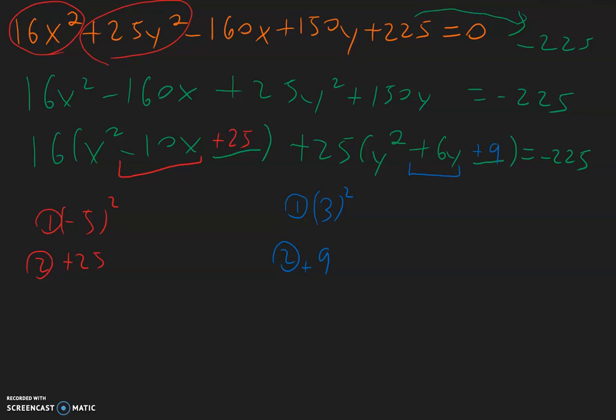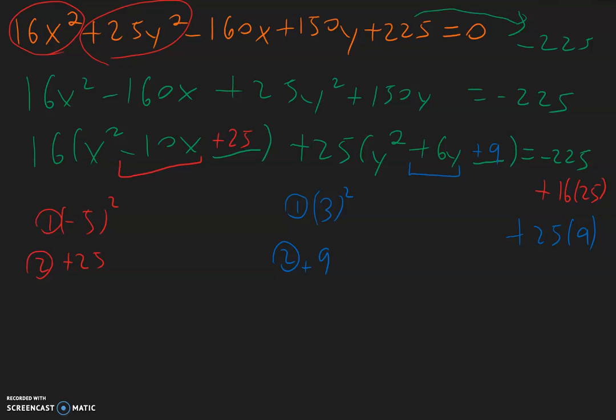And like what you have seen with the circles, whatever we do on one side of the equation, we have to do the same on the other. But be careful. For the red part, we did not add a 25 simply. We added a 25 which is multiplied to the 16 on the outside. So for this side, we have to add a 16 times 25. And for the y side, the blue part, we added a 9, which is multiplied to this 25 in front. So we have a 25 times 9.